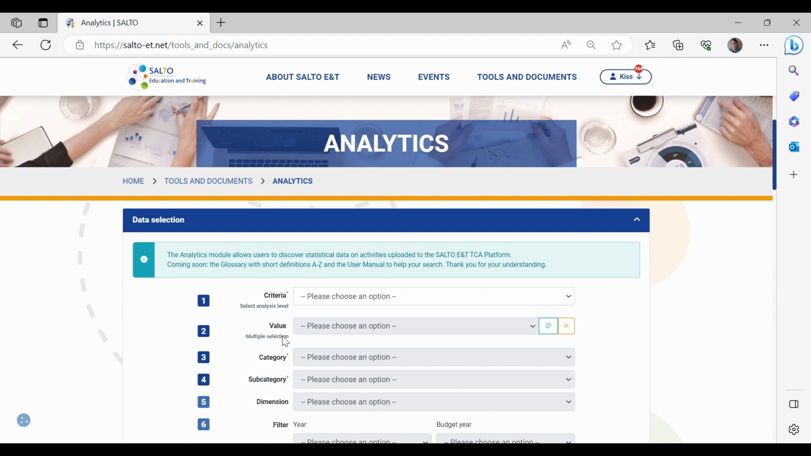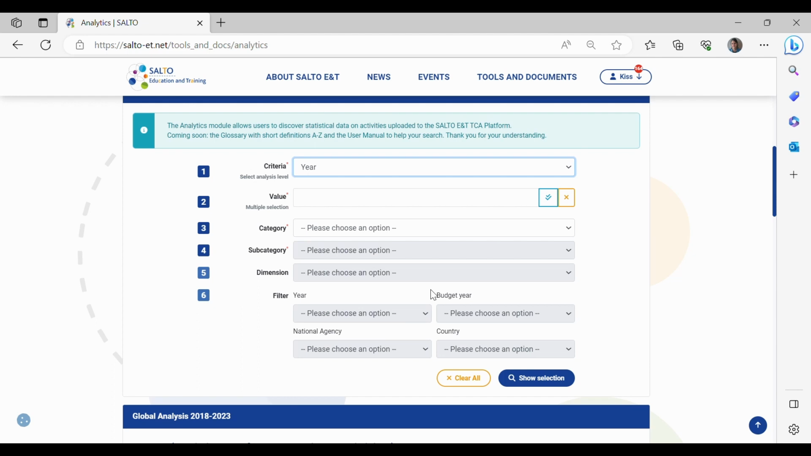And please note, if you have categories in your mind to compare with each other and you can't proceed with them on the platform, the given values will be inactive, showing that the search cannot be done. Like for example, if you select year, you will not be able to choose here year or budget year at the same time.